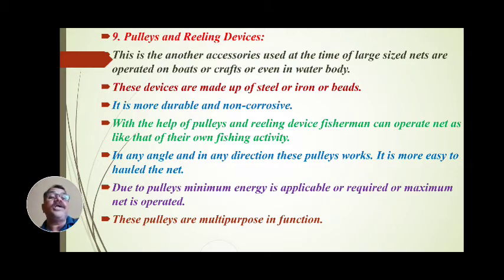Such pulleys are used. Railing materials make it easy to pull the nets or the gear. These devices are made up of steel, iron or beads, but mostly they are made up of beads. It is more durable and non-corrosive.